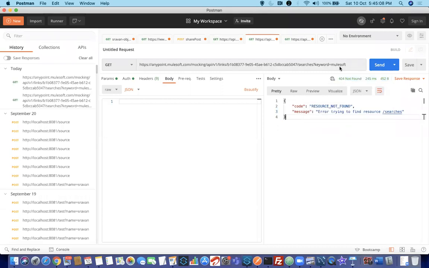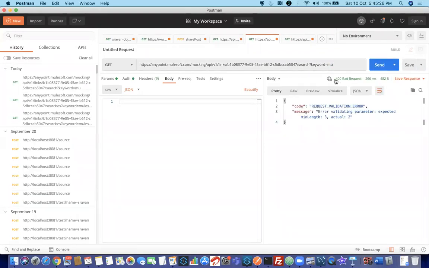Next, these are very important questions in perspective of exam also. What if you give wrong name for the resource, it will give 404. Now you give the correct name, but your request is not matching their criteria. Like I am using only 2 letters. When you send it, it is saying 400. Whenever there is a failure in the validations of the request, it will give 400 bad request. The name itself is bad request. That means your input is wrong. Expected minimum 3, actual 2.